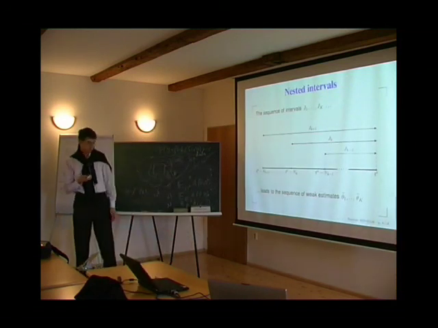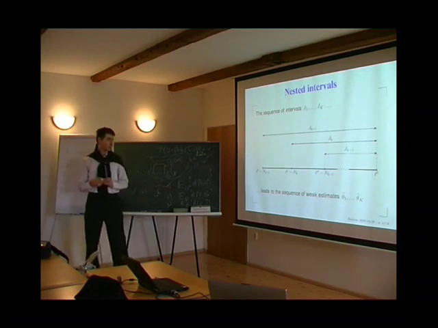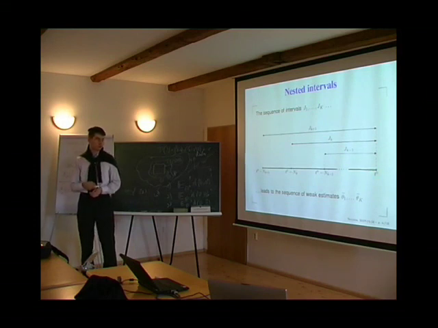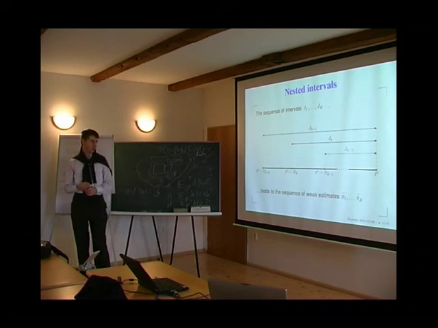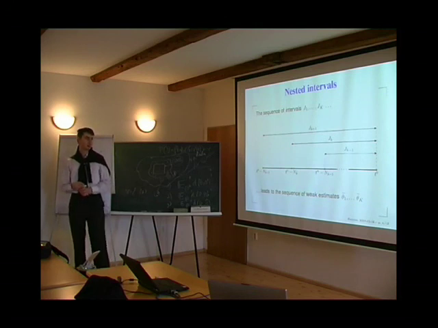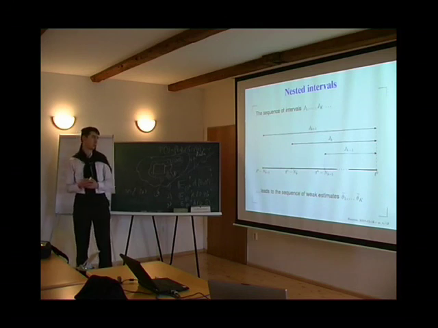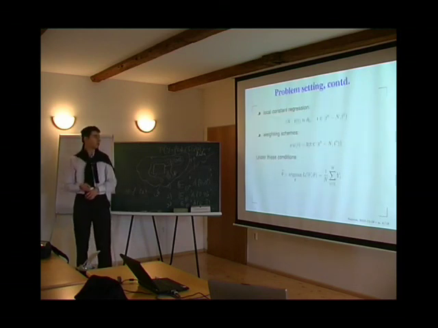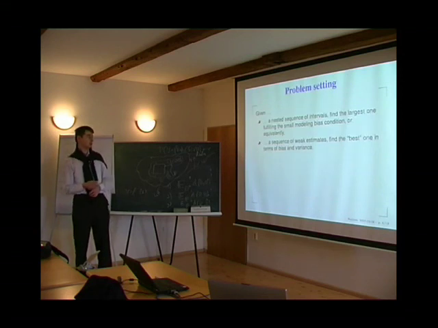We now consider a sequence of nested intervals that all have the right edge at the point T diamond, the latest time point. And we now know how to calculate the sequence of weak estimates that correspond to this sequence of intervals. So our problem of estimating the parameter at the right edge now boils down to the following question.